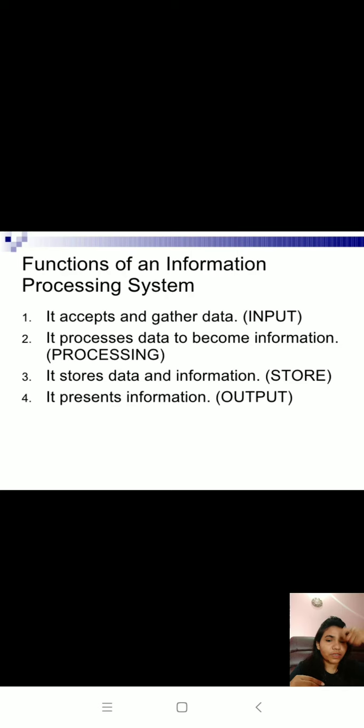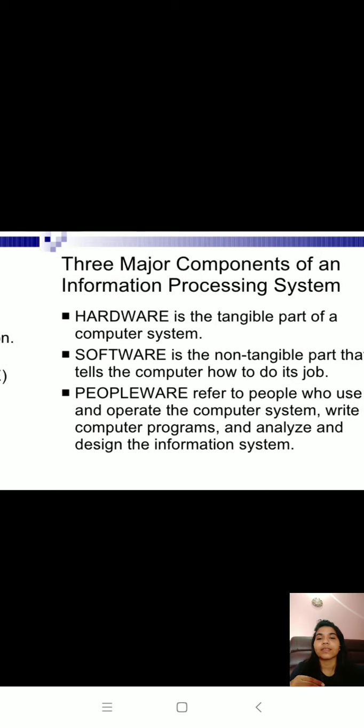Whenever you give data into your computer, you use a mouse or keyboard, which are examples of input devices. It processes the data and becomes the information. It stores the data and information and presents the information through the monitor. So that monitor is called your output device, right?